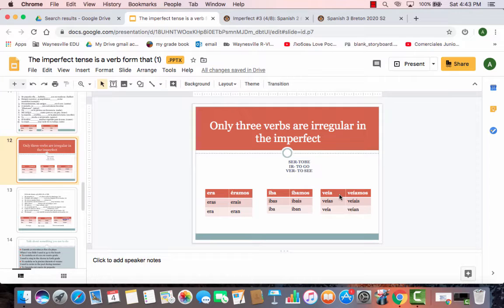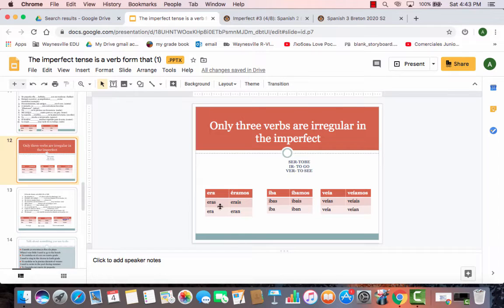Hello students, in this video we're going to talk about the only three verbs that are irregular in the imperfect, and these are ser, which is to be. Here we have ser, then ir, to go, right here in the middle, and then ver, which is to see. We have it here at the end. So ser, which is to be, will go era, eras, era, éramos, erais, and eran.